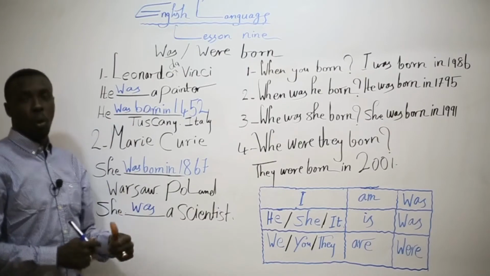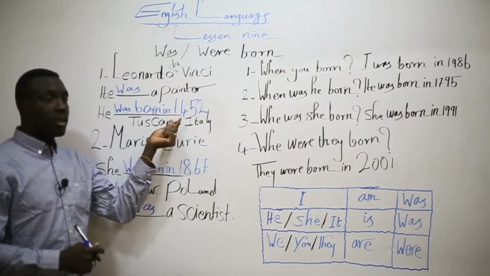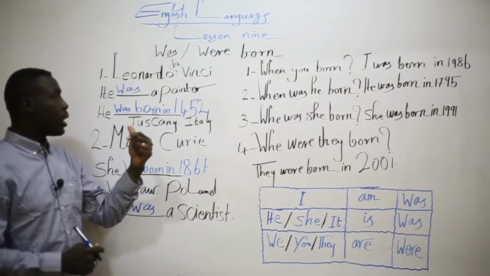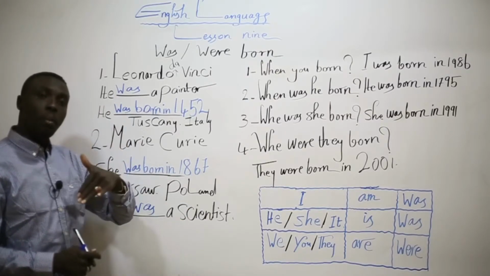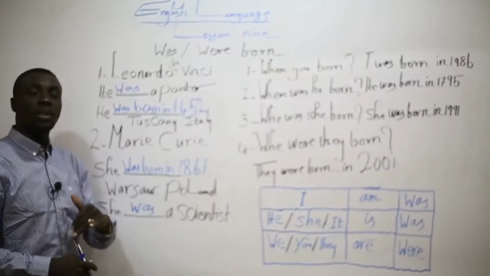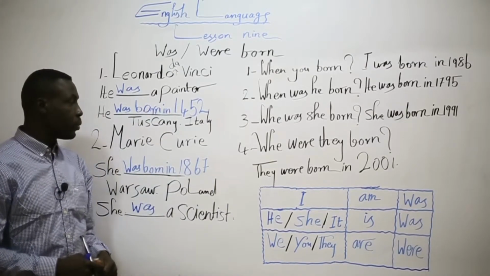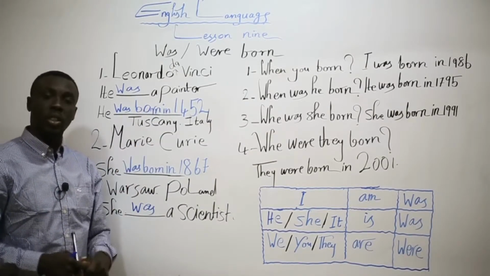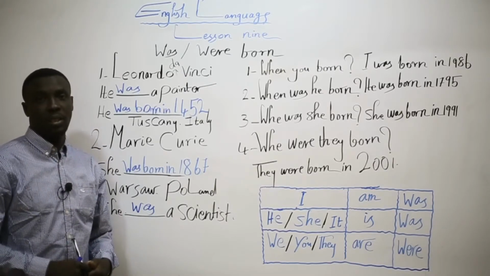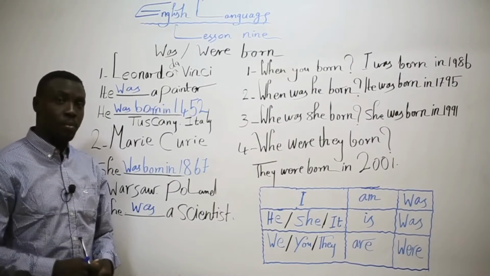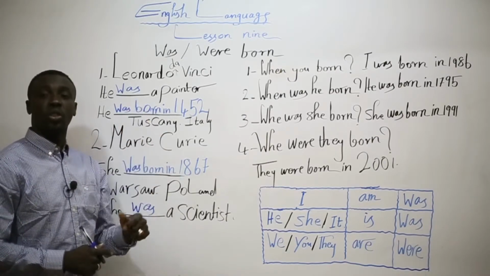He was born in 1452. He was born when his mom gave birth to him. That was in the year 1452. That was in Tuscany, Italy. So Leonardo da Vinci, he was an Italian painter. He was born in Tuscany. He was born in 1452.